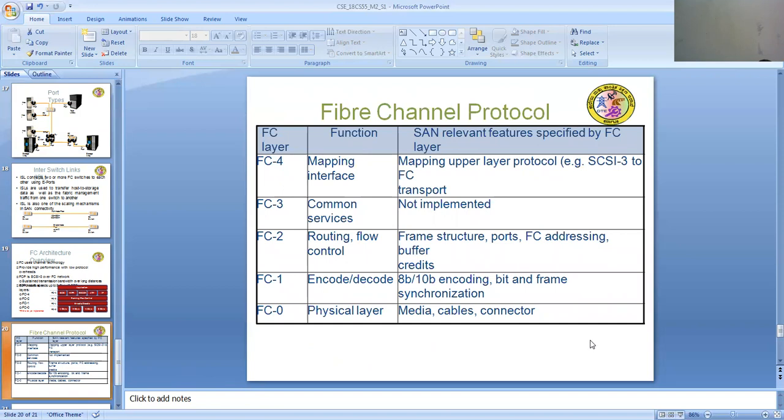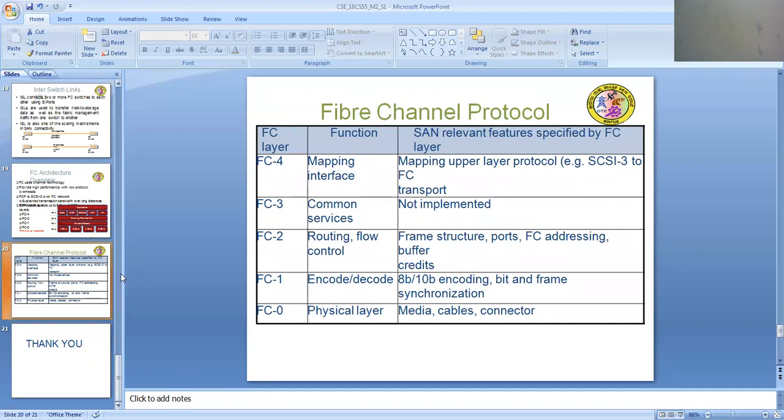FC-0 works at the physical layer, where the relevant features are media, cables and connectors. FC-1 enables 8b/10b encoding, bits and frame synchronization. FC-2 covers routing, flow control, frame structure, ports, FC addressing, buffers and credits. FC-3 is a common services layer which has not been implemented yet. FC-4 is a mapping interface, mapping upper layer protocols to FC transmission.